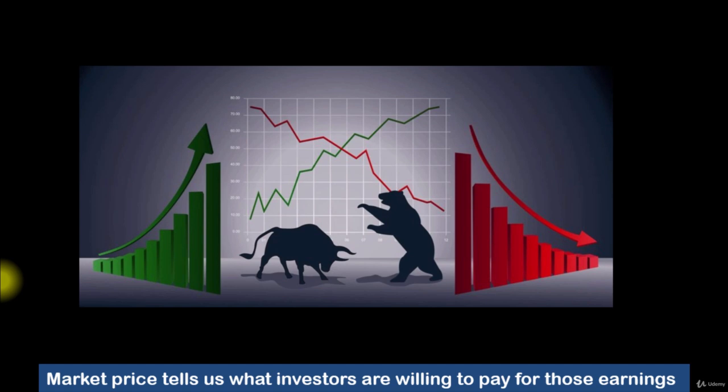It tells us how much they are willing to pay for those net assets. A high price relative to net asset tells us that investors are very willing to pay for those assets. They think it's worth more than what is written. A low price relative to the asset tells us that investors are unwilling to pay for the assets.